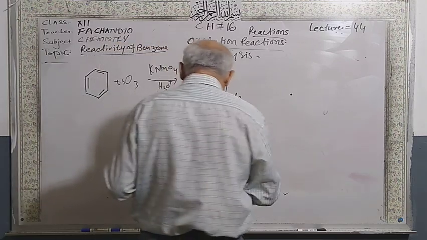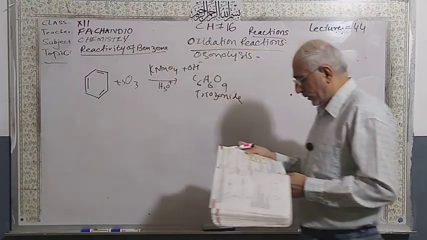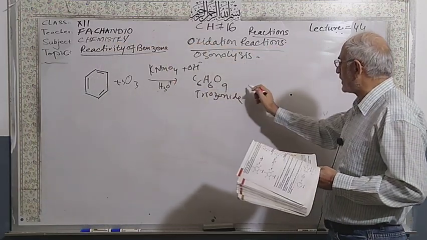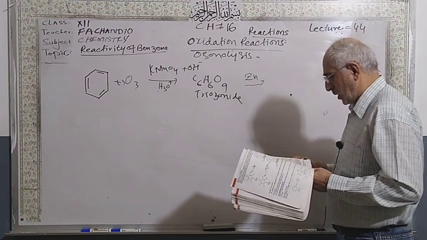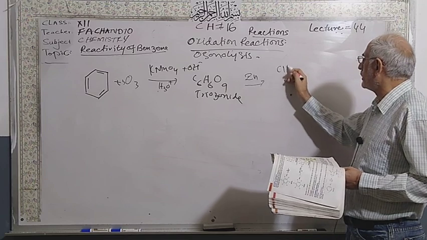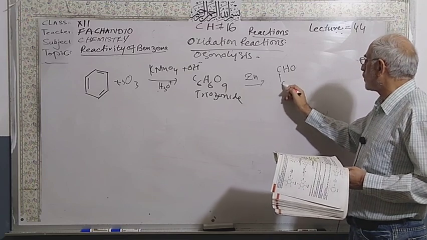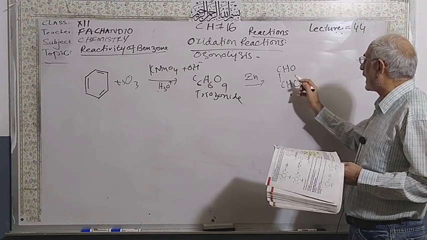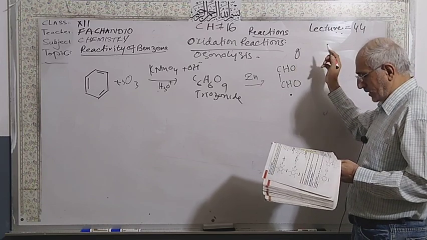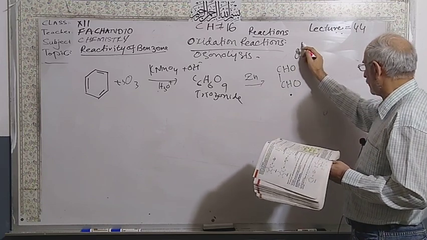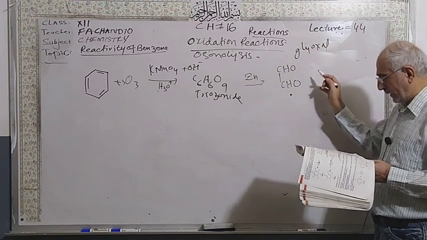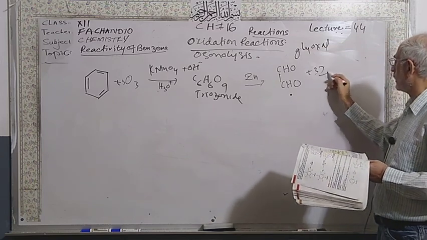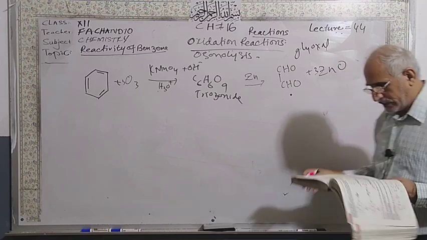This intermediate product will react with zinc. So you will get two aldehyde functional groups; this compound is called glyoxal, and 3 zinc oxides.